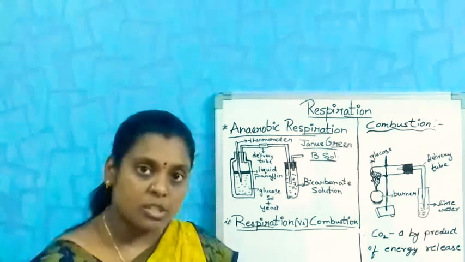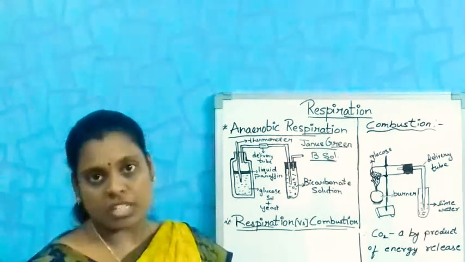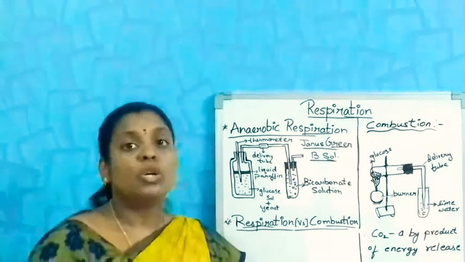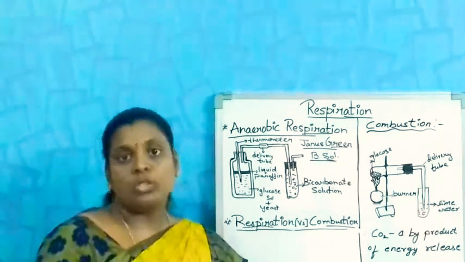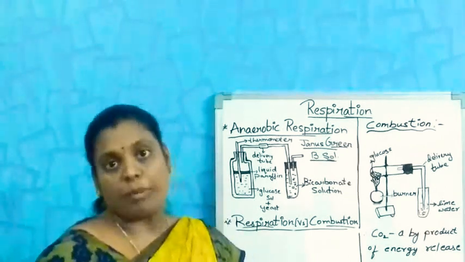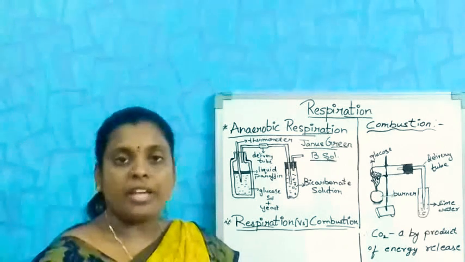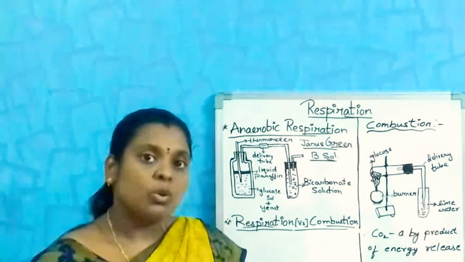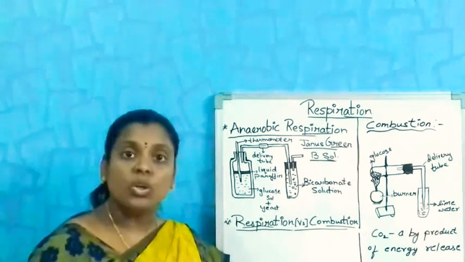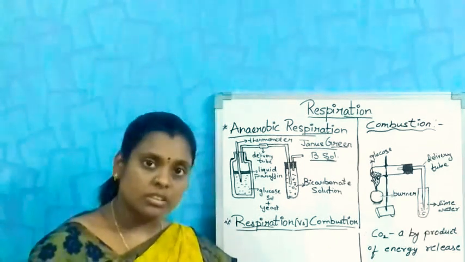If the oxygen is present, we cannot say it is anaerobic. That's why we have to heat some amount of glucose. Due to that, the oxygen present in it will be evaporated. And cool that solution and add yeast to the glucose solution.